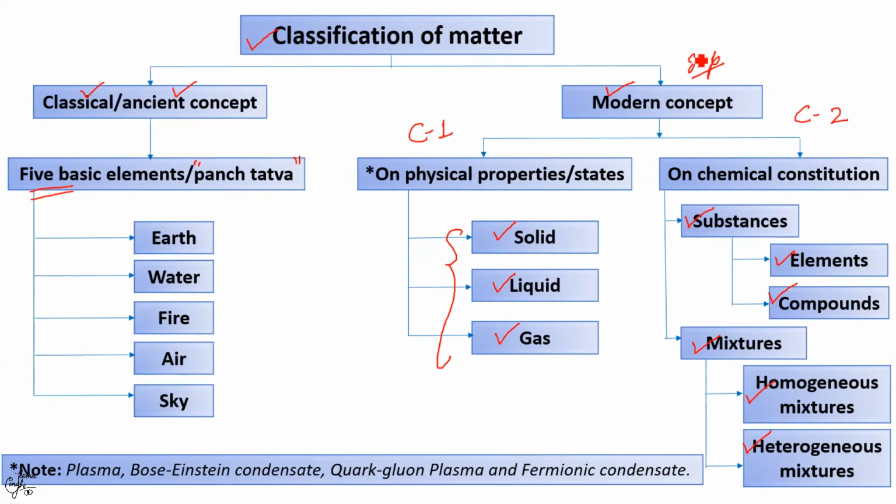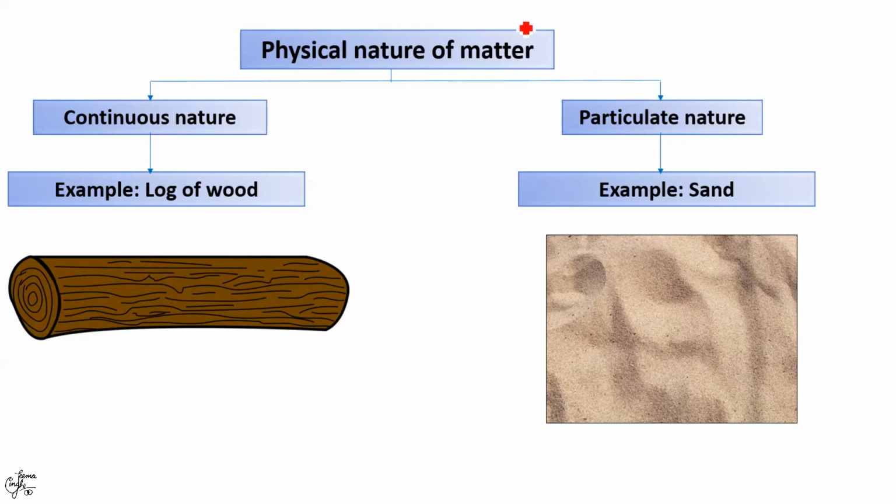Let us now understand the physical nature of matter. Actually, there were two schools of thought, or two opinions, or you can say two ways of thinking regarding the nature of matter. One group of scientists believed matter to be continuous in nature. By continuous we mean one complete single unbroken form like this. It is one complete piece which has no break. For example, a log or a block of wood. You can see here that it is present as a single unbroken continuous form.